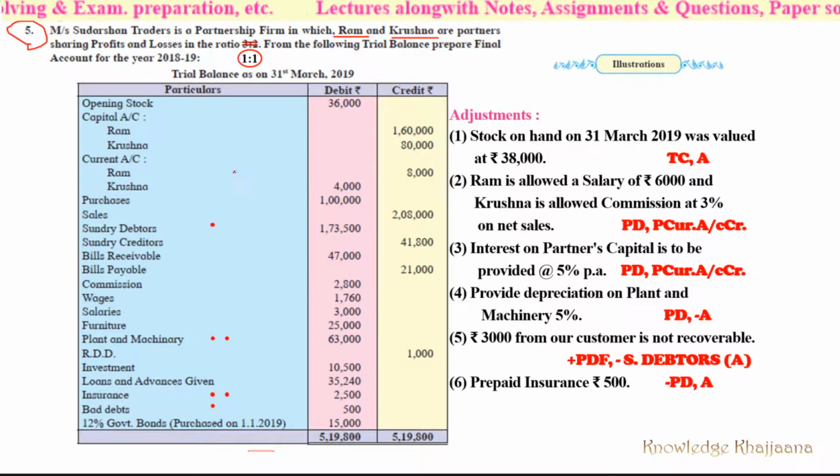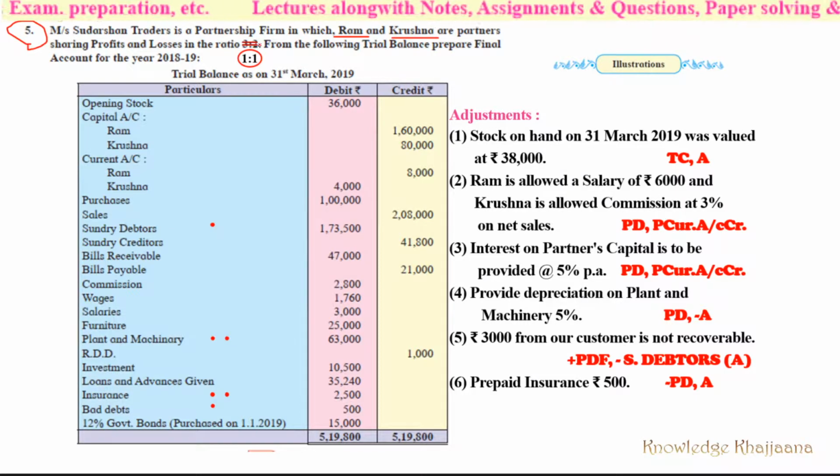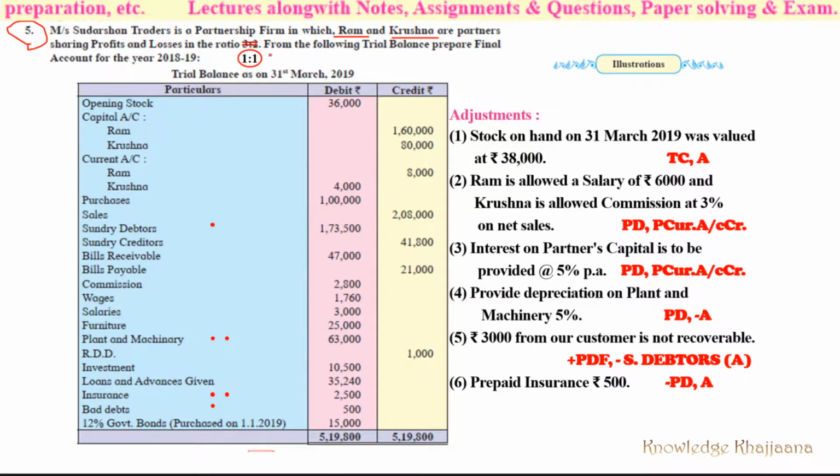Why? Because this is the illustration, the problem which has been solved in the book. When they solved it, they shared the profit in the ratio of 1:1. So we assume that there might have been a print mistake over here, right? So rub it out and write 1:1. From the following trial balance, prepare accounts for the year 2018-19.